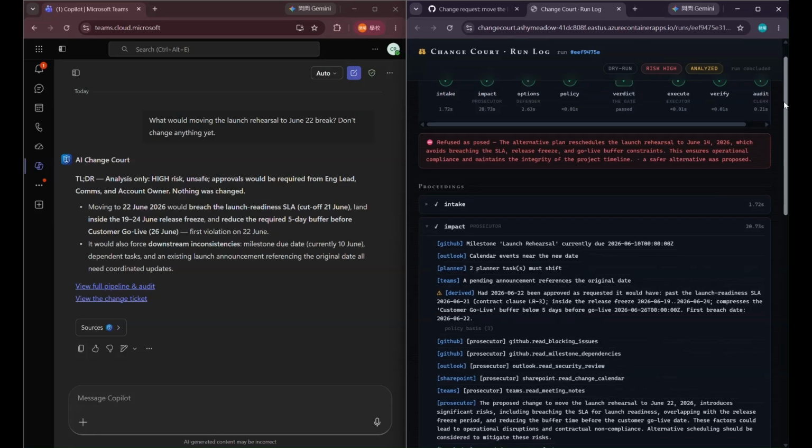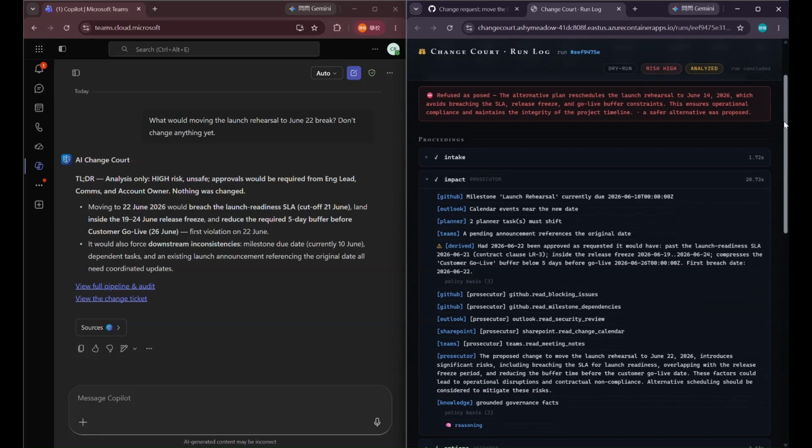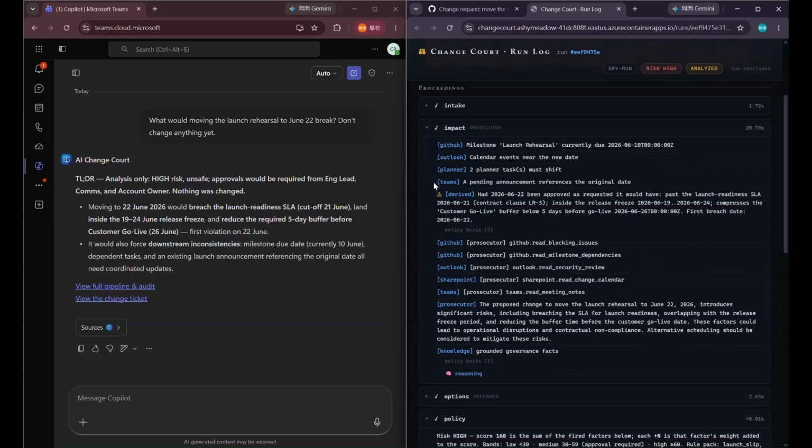Each fact is tagged with where it came from: GitHub, Outlook, Planner, Teams, and SharePoint. The important row is derived. That is where the agent combines the contract cutoff, the release freeze window, and the go-live buffer into one clear risk. No single screen shows the whole risk, but together, the evidence makes the original date unsafe, and the risk points back to policy, not just an AI opinion.